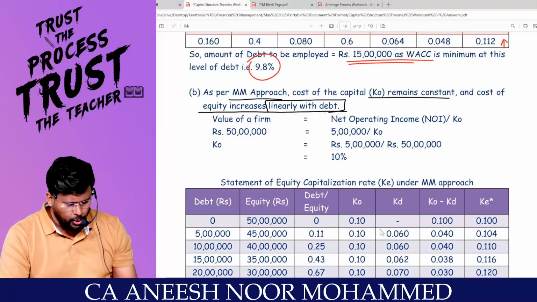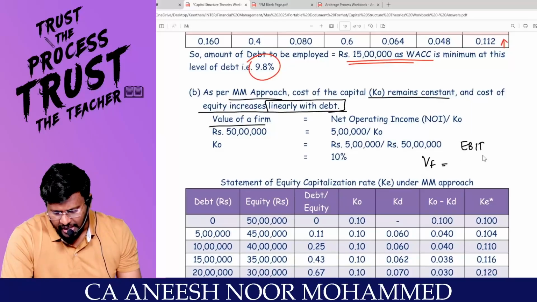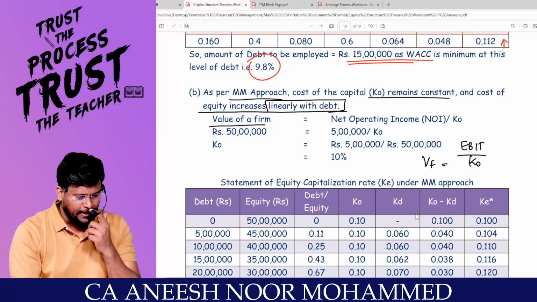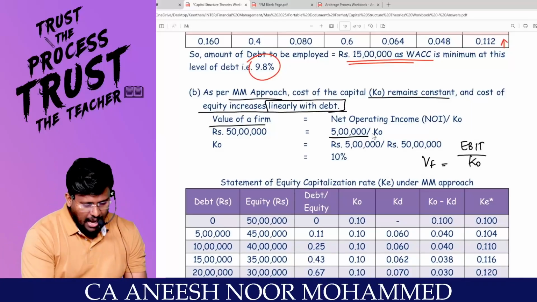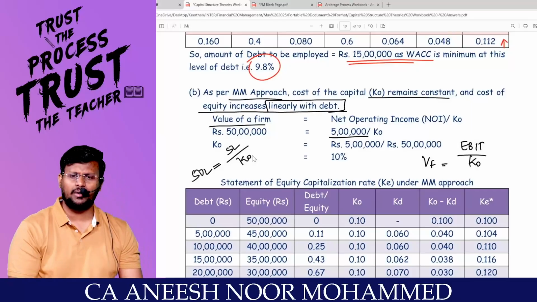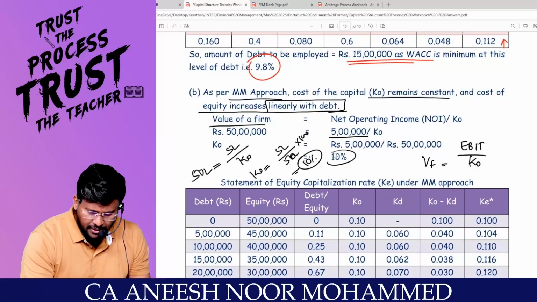Sir, can you say what is the value of the firm formula? If there is no tax, as per MM, value of the firm is equal to EBIT divided by KO. Is the EBIT of the firm, net operating income, given in the question? Yes, sir. How much? 5 lakh. Is the value of the firm, total capital, given in the question? How much? 50 lakhs is equal to 5 lakhs divided by KO. So KO is equal to 5 lakhs divided by 50 lakhs, comes to 10%. 10% is the existing KO.